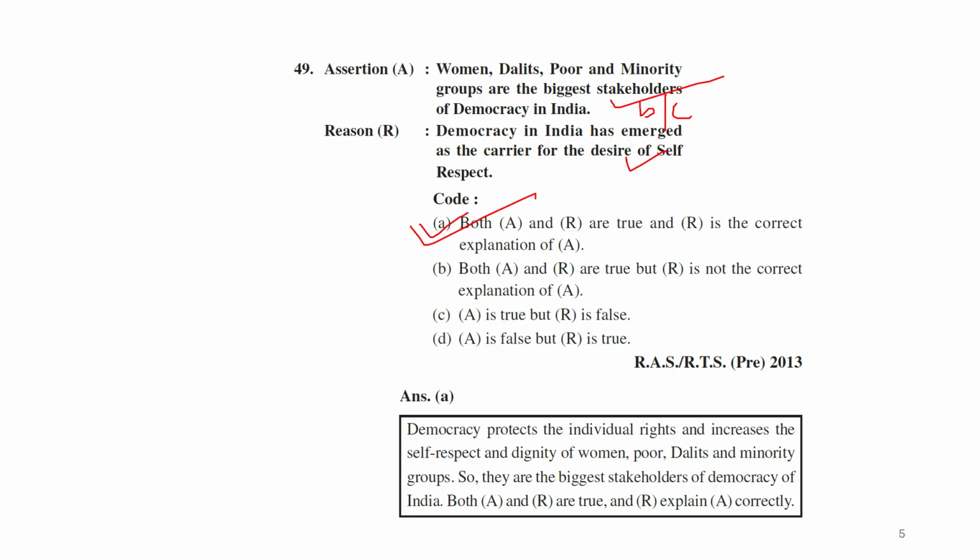Sorry, there's some problem in my throat. No problem. So democracy protects the individual rights and increases the self-respect and dignity of women, poor, Dalit and minority. Same चीज जो ऊपर लिखा हुआ चीज दिया हुआ है. If you want to read, you can read. Otherwise, you can skip that. Anyway, I'm reading, so I will read that. So they are giving the biggest stakeholder of democracy of India. Okay, so the answer is A.